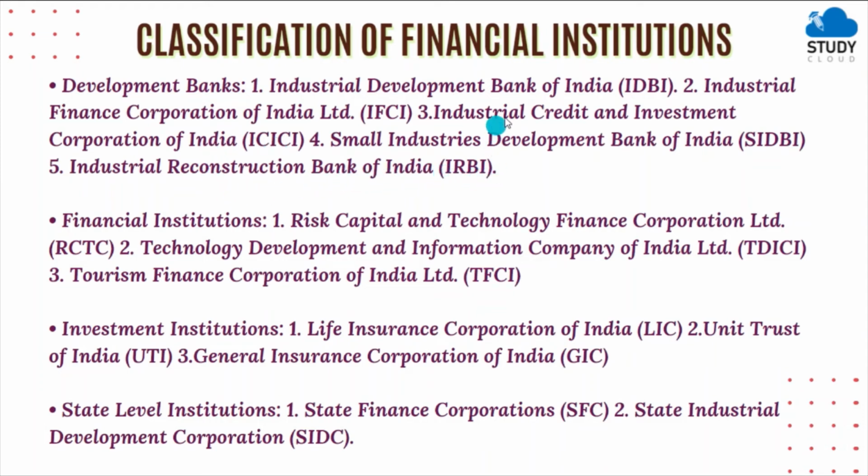So all these are development banks which will give credit and funds to businesses dealing in various industries like small scale industries, medium scale industries, and even huge industries.